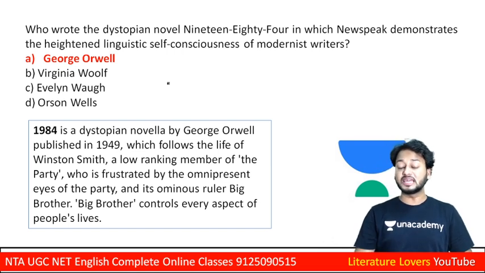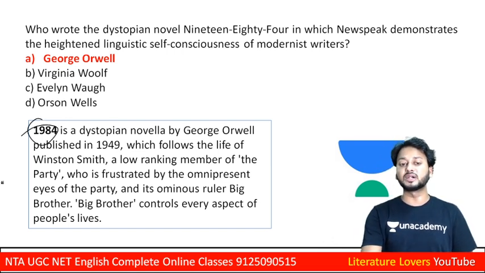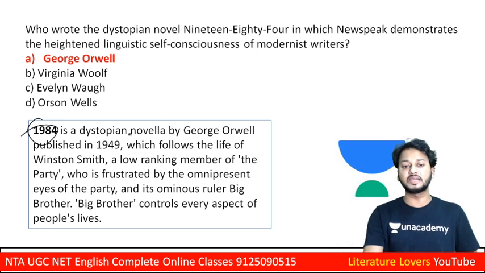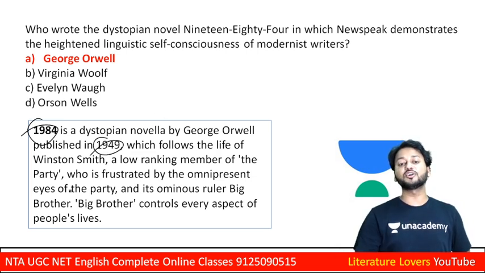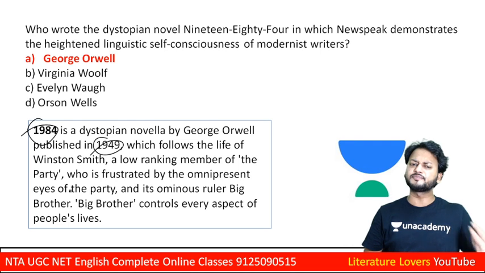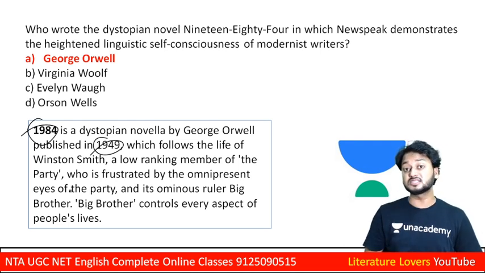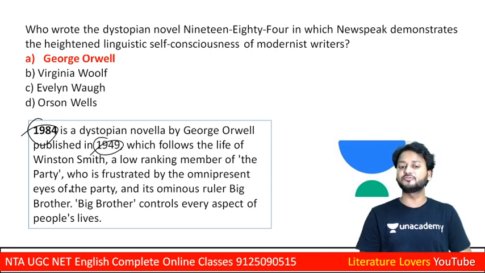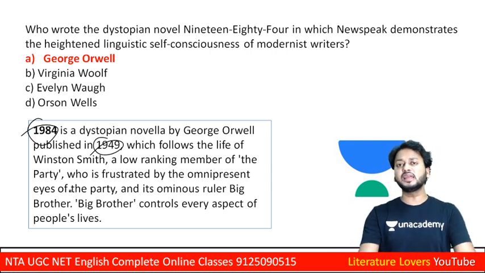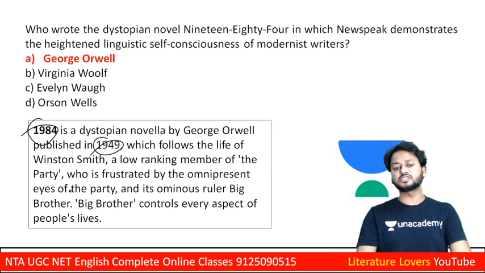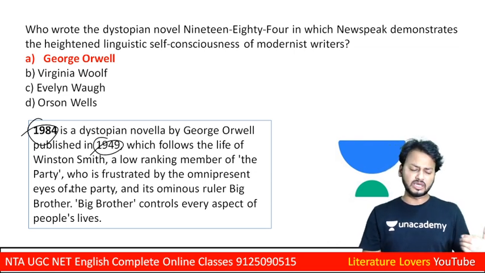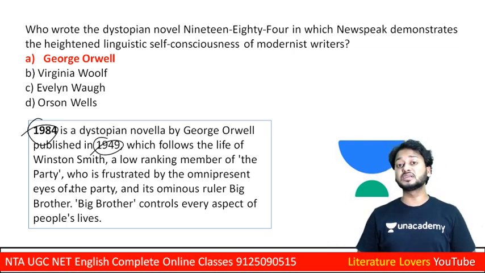George Orwell has written 1984, but it was published in 1949. So learners, this is a kind of prophecy, because it was published in 1949 but is going to talk all about 1984. This is really a wonderful work, and in it you can see Big Brother controlling everything.